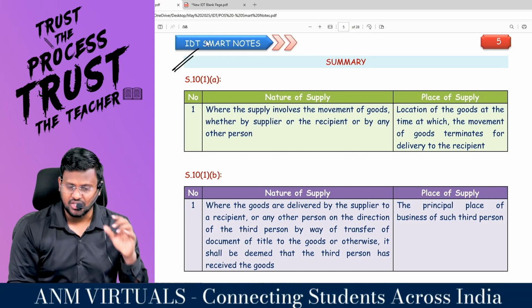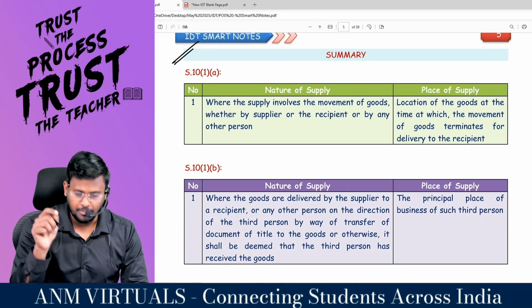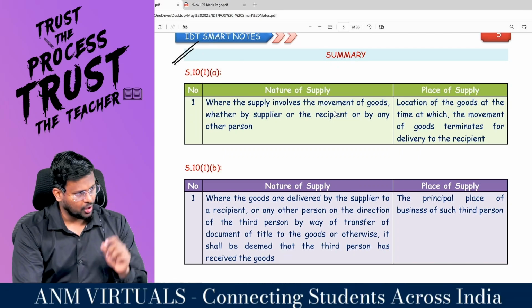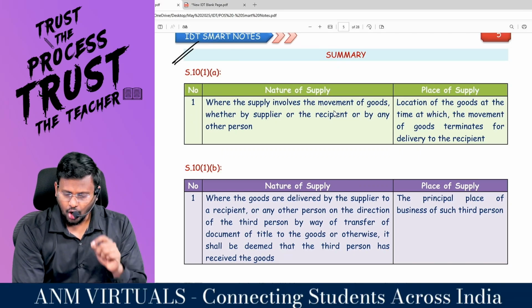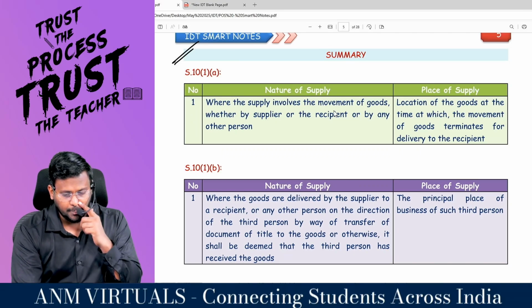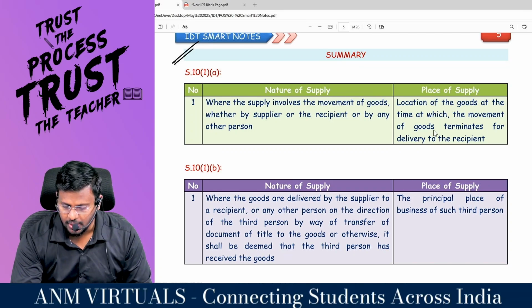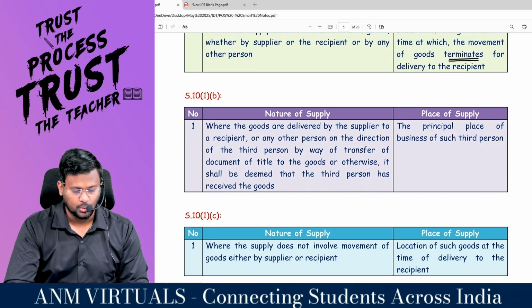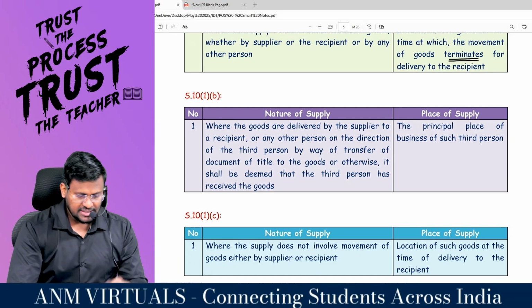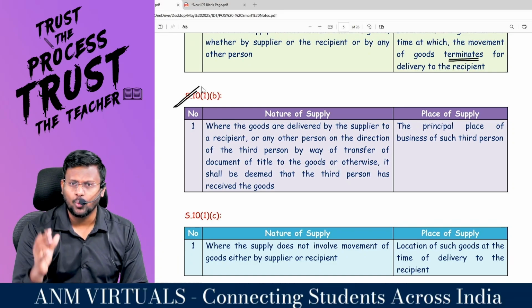10 subsection 1 clause A. You have to answer me now. Where the supply involves movement of goods, whether by the supplier or by the recipient or by any other person, what is the place of supply? Location of the goods at the time at which the movement of goods terminates for delivery to the recipient. Comfortable?